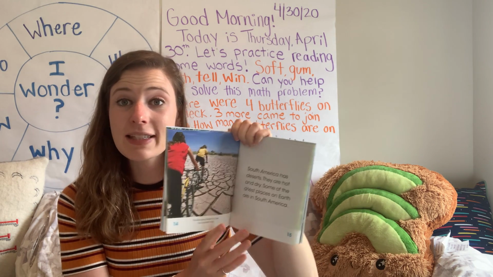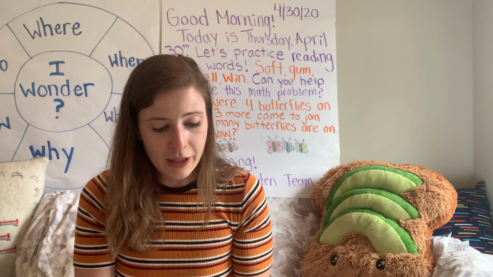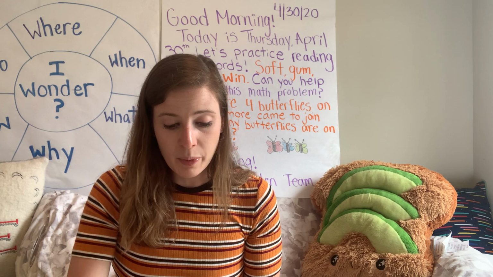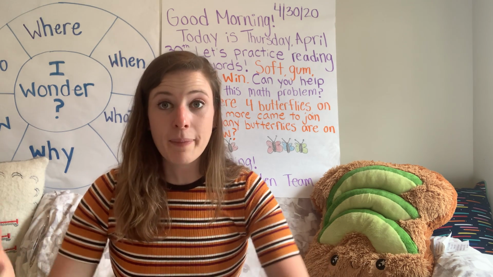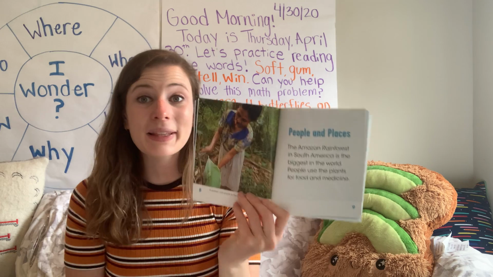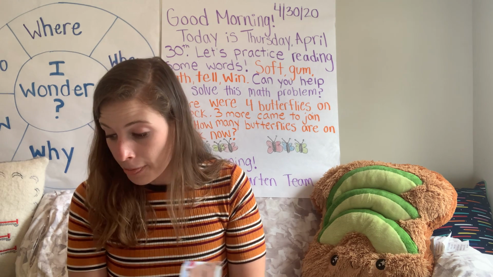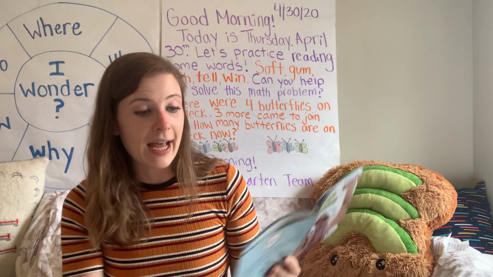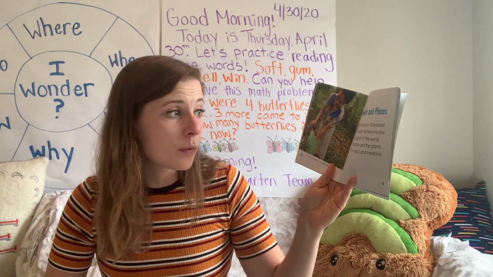So for that section about the land and the people, what did we learn? So remember, when we say our main topic and we're retelling our main idea, our main topic, we can put our hand on our head. So our main idea, our main topic was people and places in South America. And what were our key details? Our key details was that the Amazon rainforest is in South America and it's the biggest in the world.